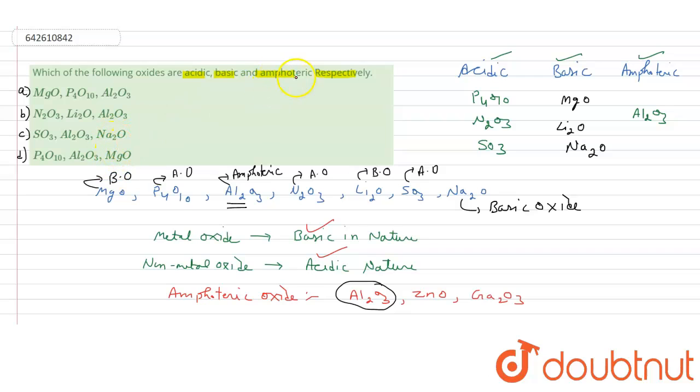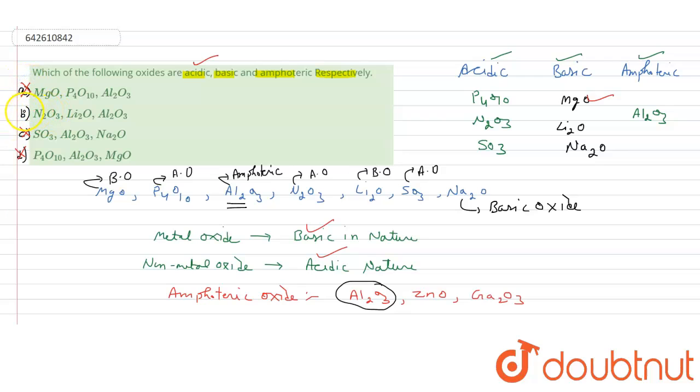But we have to find the amphoteric oxide last. So in this way, options C and D automatically become wrong. Now first we have to see the acidic oxide. Since both are the same, now we have to compare MgO and N2O3. MgO is a basic oxide, but we have to arrange acidic first, so this cannot be our answer.